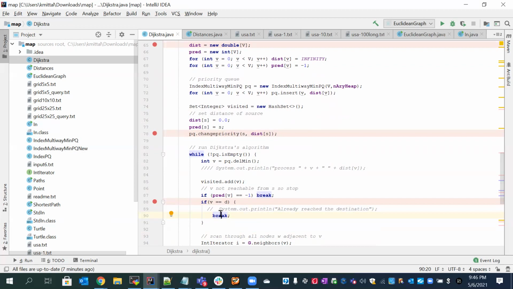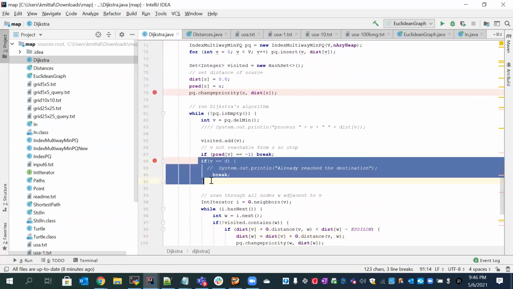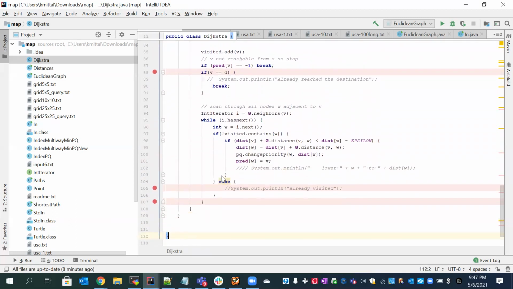Suppose I have to find a path from A to B, and there are hundreds or thousands of nodes. If I am able to get my shortest path in two or three traversals, we need not find the path from the source to every node. So the change I have done is I have added a set, plus I have added a check: if I reach the destination, I can break the loop. And once I break the loop, I will be able to reach the destination.